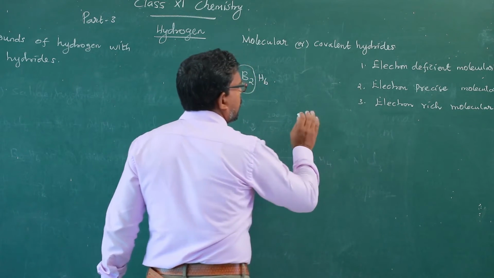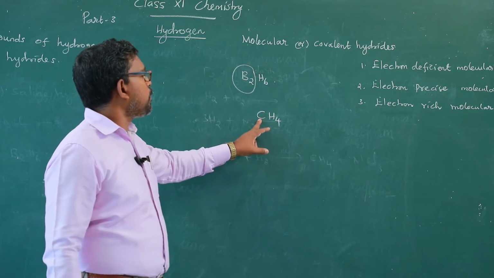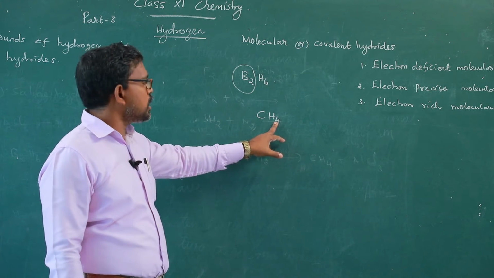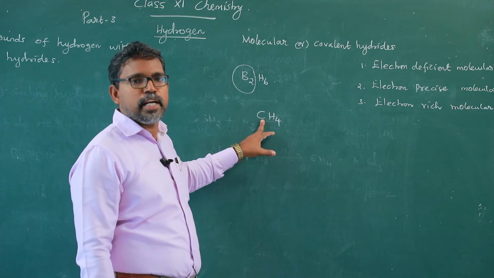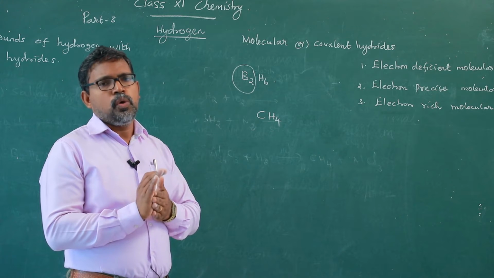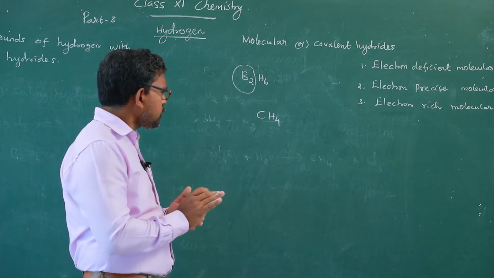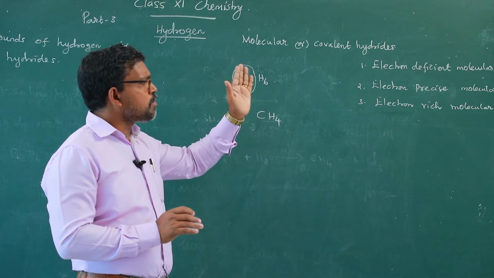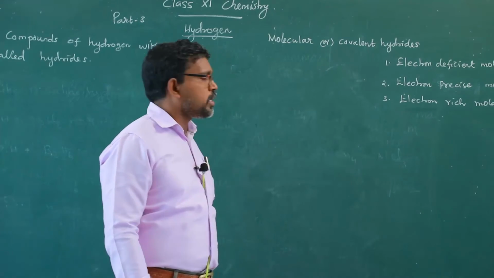Electron precise or electron sufficient: in the case of methane, carbon and 4 hydrogen atoms are present. Methane is a hydride form of carbon. It has sufficient electrons to conveniently draw its structure. Therefore, these compounds are said to be electron precise or electron sufficient molecular hydrides.